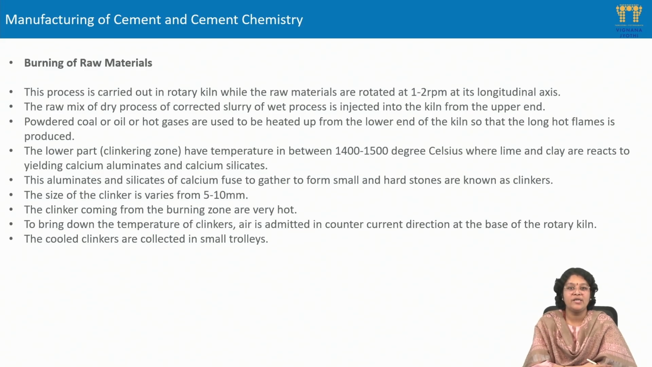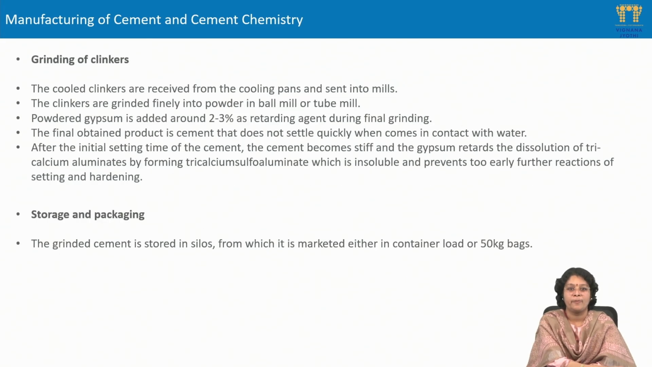After which the material is heated up, and at the end of the rotary kiln a harder material is obtained, which we call clinker. These are pellets, and the size varies from 5 to 10 mm. This clinker, after being obtained, is passed on to the grinding mill, from where we get cement as a product after it is ground along with the gypsum.